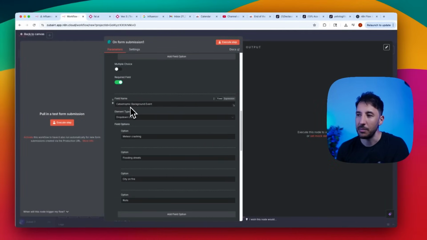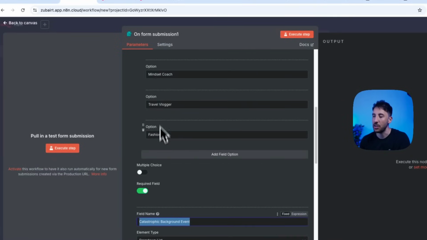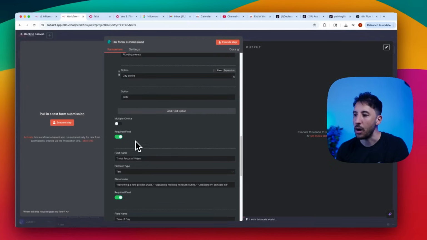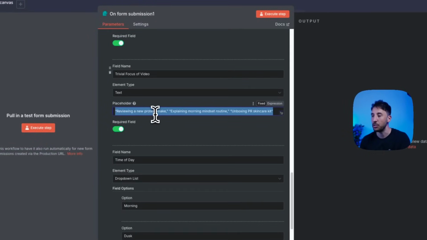And then the field name, same thing, just adding another field that says the background event, same exact thing. You're just copying and pasting that, adding more options here, same thing, make that a requirement. Another one is going to be adding the trivia focus of the video, because you want to have the person actually identify what they want the video to be about.